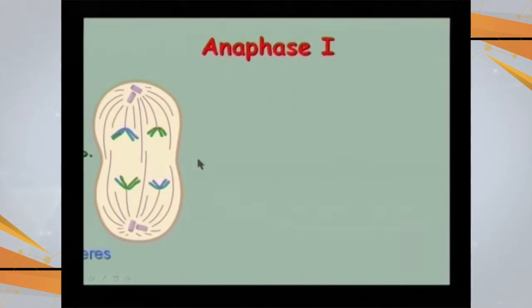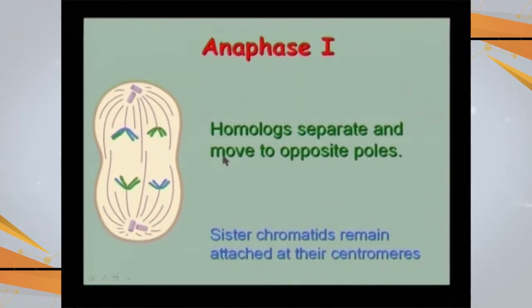In anaphase 1, what is going to happen? The pull is exerted by the spindle fibers, and these are the homologous chromosomes which are going to be pulled apart. These are the full chromosomes which are attached at the centromere. Sister chromatids remain attached at their centromere.